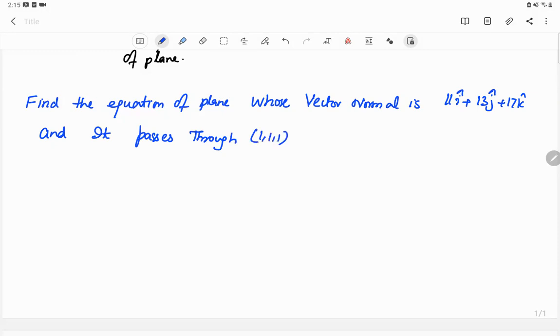Okay. Find the equation of plane whose vector normal is 11i plus 13j plus 17k, and it passes through (1, 1, 1).